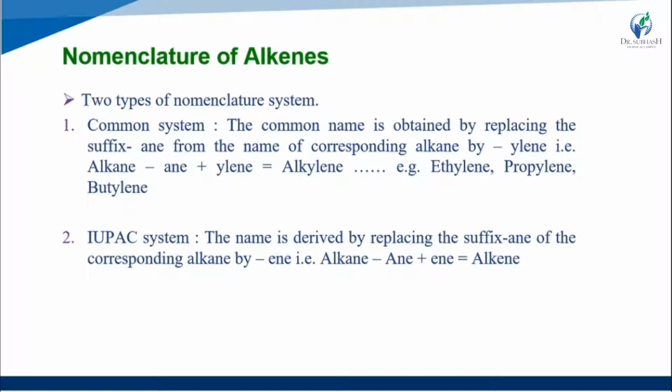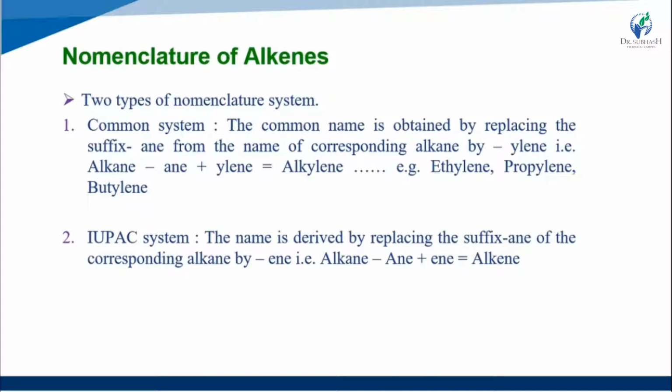In the common naming system, the name is obtained by replacing the suffix -ane of the corresponding alkane with -ylene, giving alkylene.